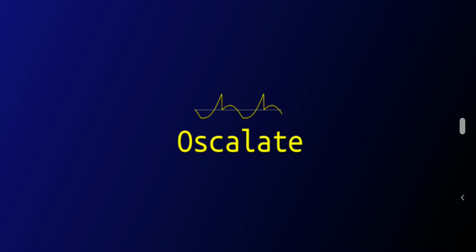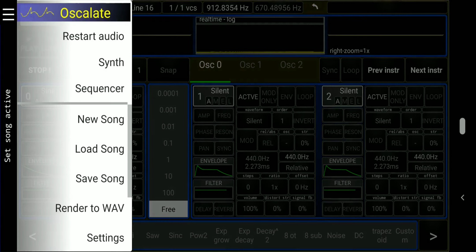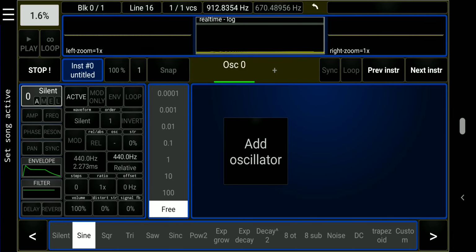Welcome to Oscalate. In this video tutorial we will introduce the Oscalate interface and show you how to start creating sounds with Oscalate. Let's start by accessing the app menu to open a new song. Let's choose a waveform, a sine wave.